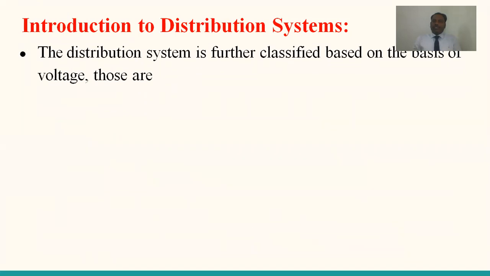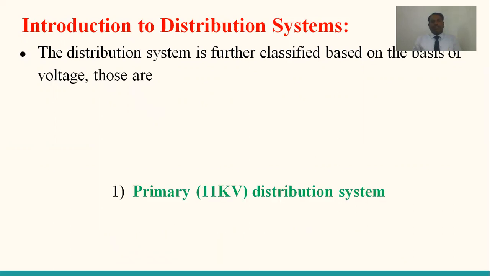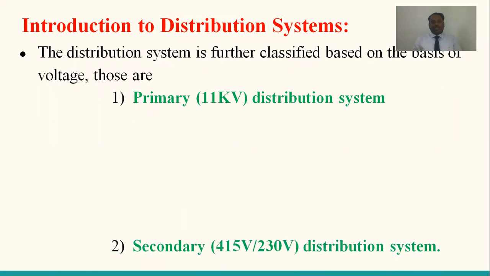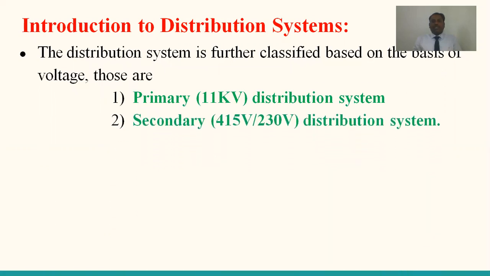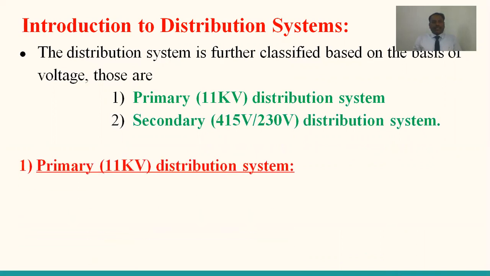The distribution system is further classified based on the voltage levels. There are 2 types. One is the primary distribution, another one is the secondary distribution. Let us discuss one by one. Here let us take the primary distribution system first. The distribution systems are classified into 2 types, primary as well as secondary.